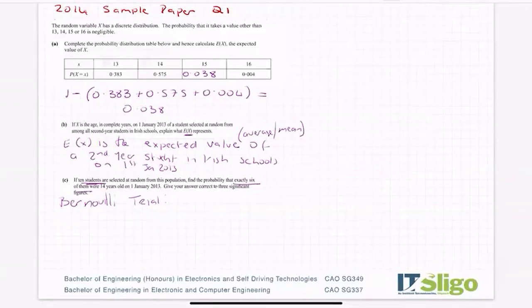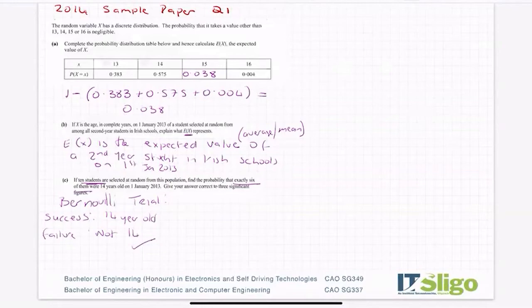Is it an independent event? So in other words, if I select a student now and they happen to be 14, does that affect my chances of selecting another one? Well, not when I'm selecting at random. Okay, so that's okay. So yes, a Bernoulli trial. Do I have a success and failure? I forgot about that. Yes, I can call selecting a 14-year-old my success, not 14 as my failure. Okay, so it falls into a Bernoulli trial.